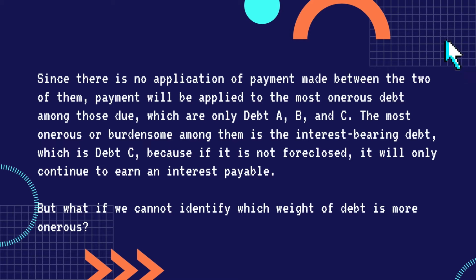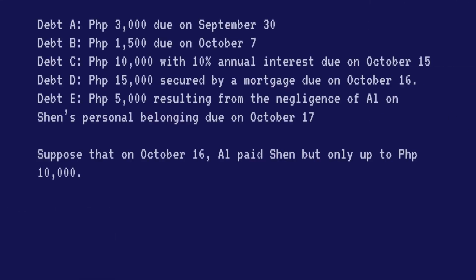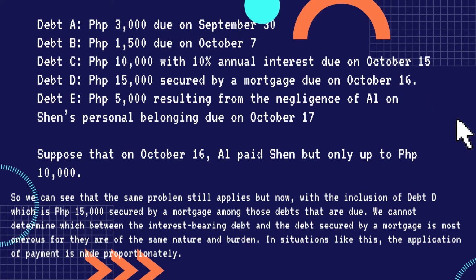But what if we cannot identify which weight of debt is more onerous? Let us look into another situation. We can see that the same problem still applies, but now with the inclusion of debt D, which is 15,000 secured by a mortgage among those debts that are due. We cannot determine which between the interest-bearing debt and the debt secured by a mortgage is most onerous, for they are of the same nature and burden. In situations like this, the application of payment is made proportionately.